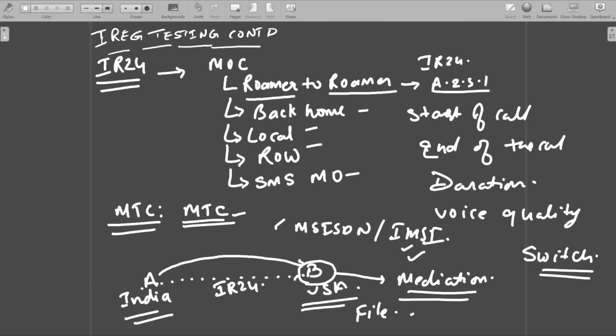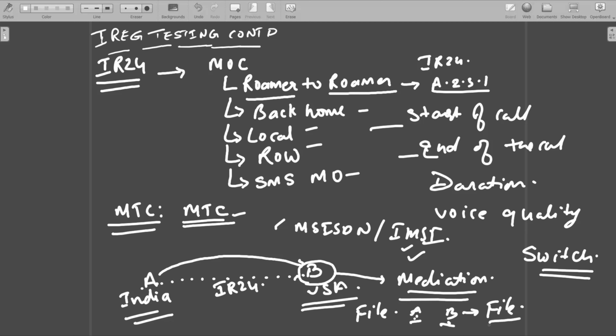The file will contain an A number and a B number. A number is your originating number, B number is your receiving number. That is nothing but two different numbers to which the call is being originated or terminated, or from which number the SMS is being sent. Likewise, it will have the duration of the call, voice quality, start and end of the call. All this will be mentioned in the template, and based on that, operator B will fetch with reference to your A number, B number, check the parameters, and those CDRs will be converted into a file.